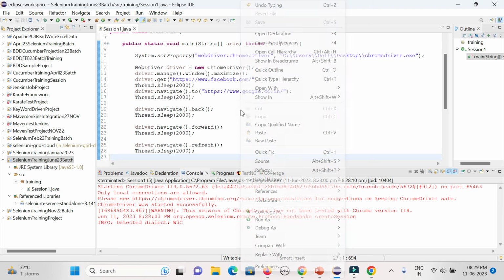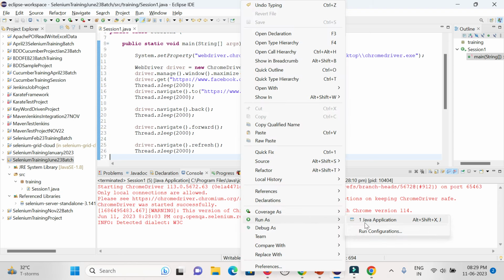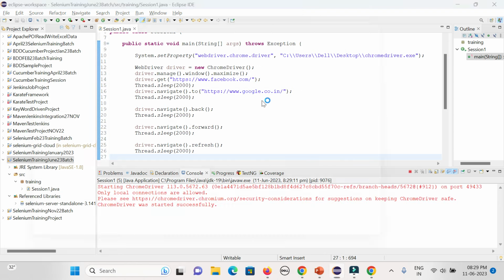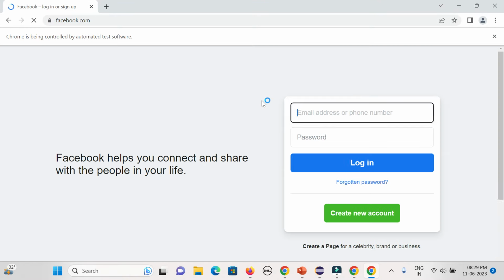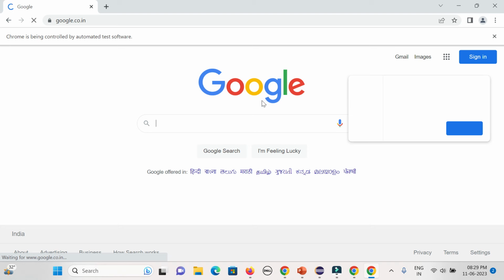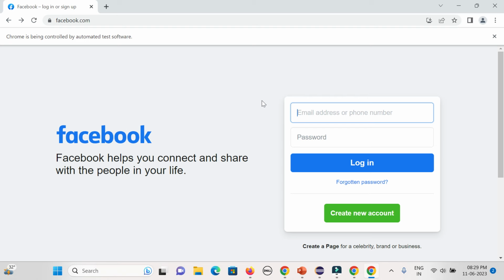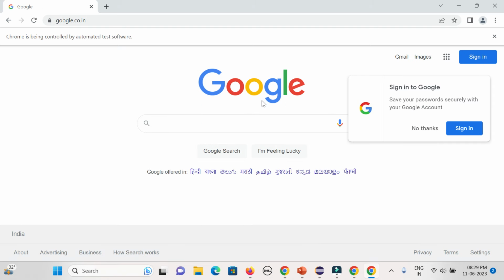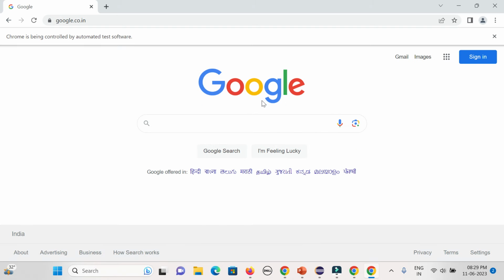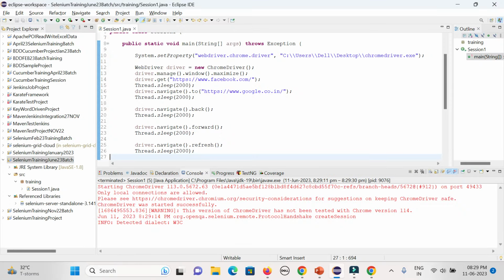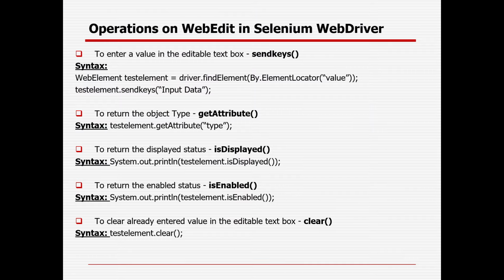Right now, let's try to run it. So same thing, but it will wait for every step. It will wait for 2 seconds, so that you can visualize the thing. Open the Facebook page, navigating to the Google page, navigating back to the Facebook page, again 2 seconds after, navigate forward, and then refresh, then close. So that is the way you can deal with the driver API commands.